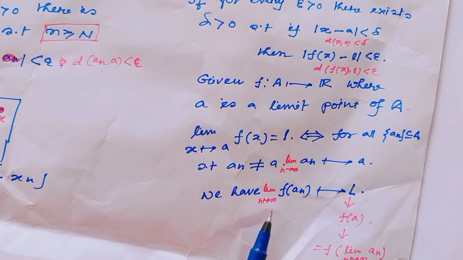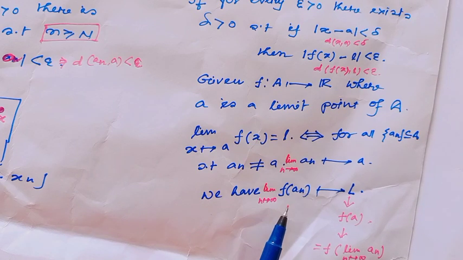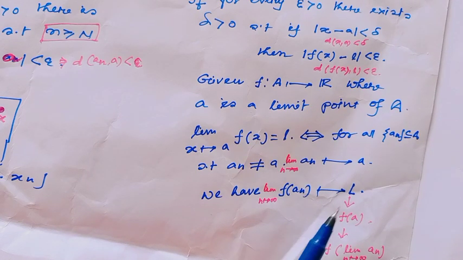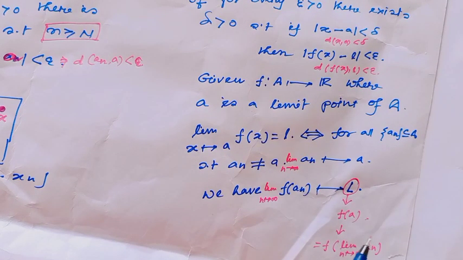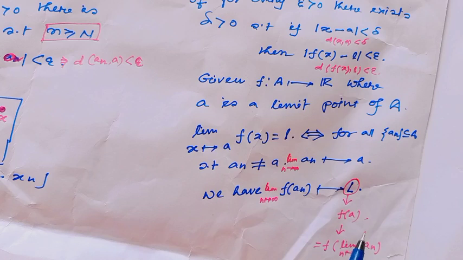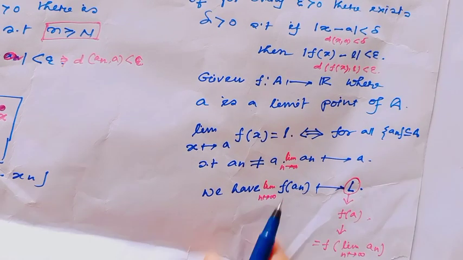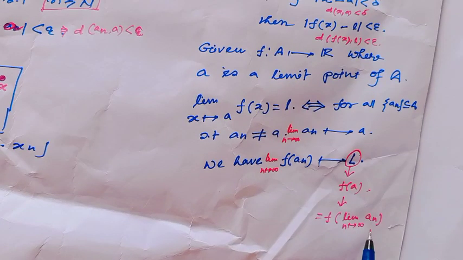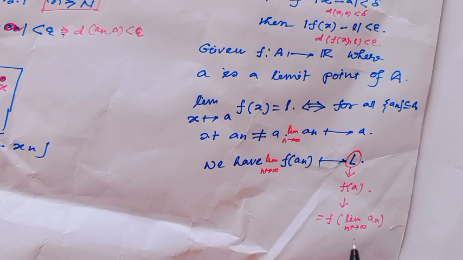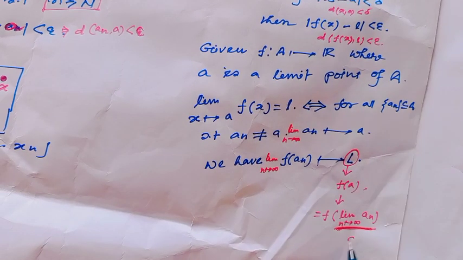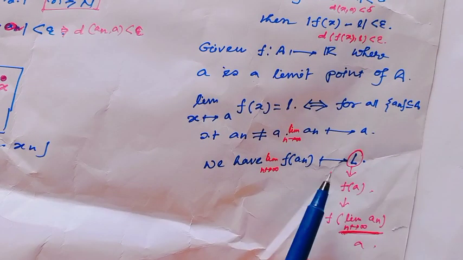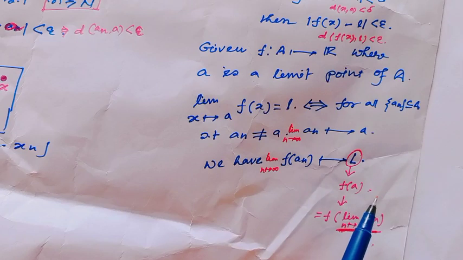That implies limit n goes to infinity f(a_n) converges to L, and this L is actually f(a) by continuity, and f(a) is actually f of the limit of a_n, and this limiting value is a, and this is the definition of continuity.